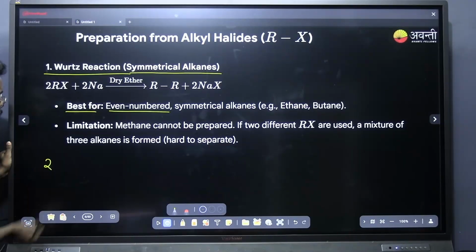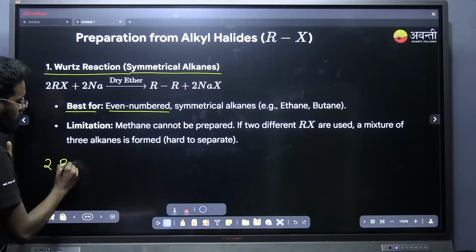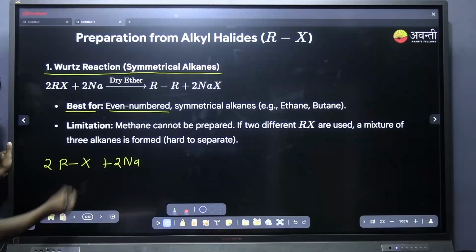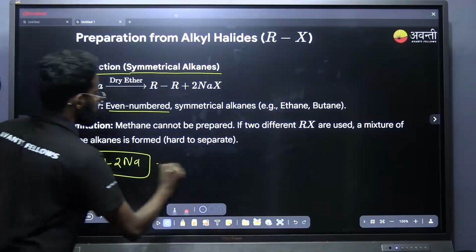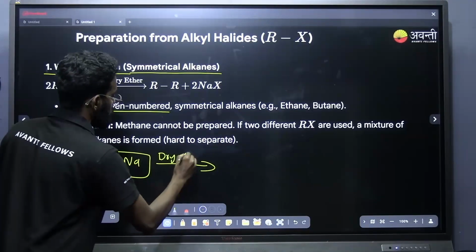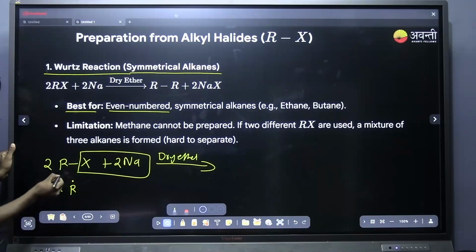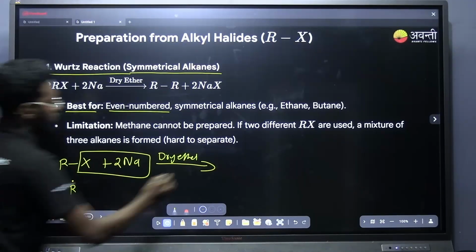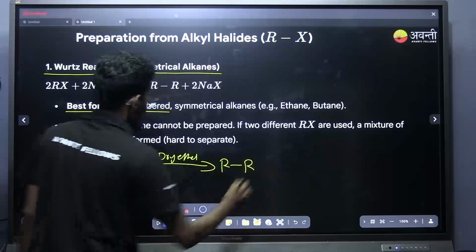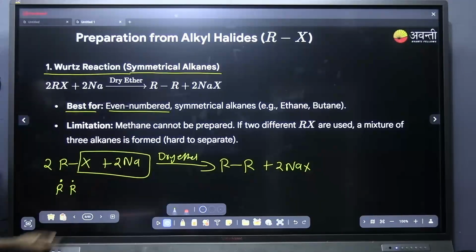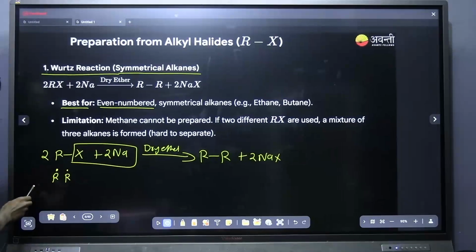I will take 2 molecules of alkyl halide, and this will be treated with 2 Na. What you have to do is just remove 2 NaX, in presence of dry ether. What is going to happen? The 2 alkyl groups will form free radicals, and they will combine together, and you will get alkane plus 2 NaX. Just remove the 2 Na and X and combine the 2 alkyl groups by the free radical process. That is how you have to do it.